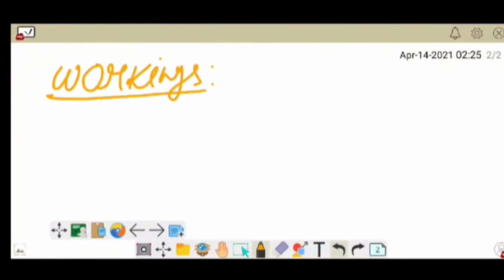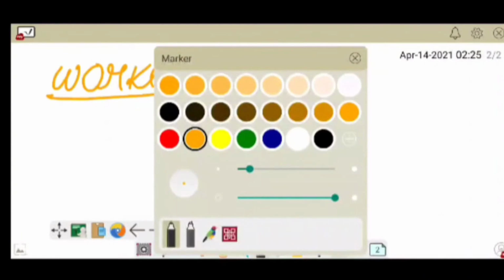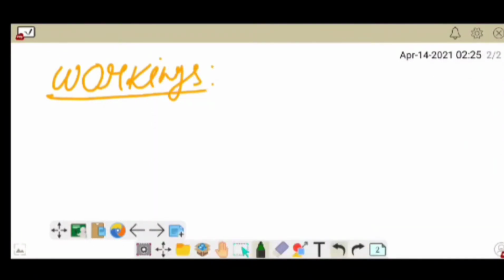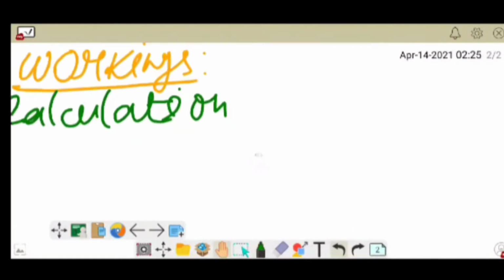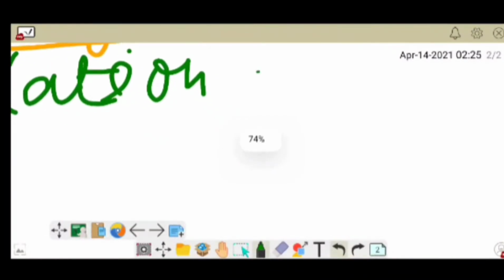So here we'll write workings. So in the workings we'll write calculation of wages. Okay.